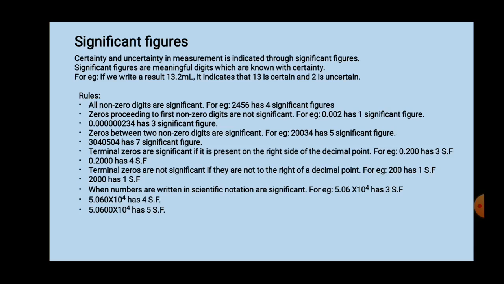So 4 significant figures are present. Now one more condition for terminal zeros. Again, what is the meaning of terminal zeros? Zeros present at the end. Terminal zeros are not significant if they are not on the right side of the decimal point. Suppose the example is given, 200. Now in this, is there any decimal point? There is no decimal point. So if there is no decimal point, then terminal zeros are not significant.